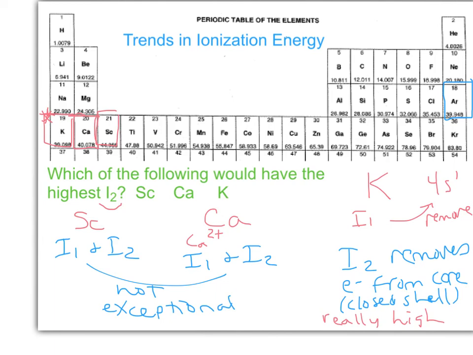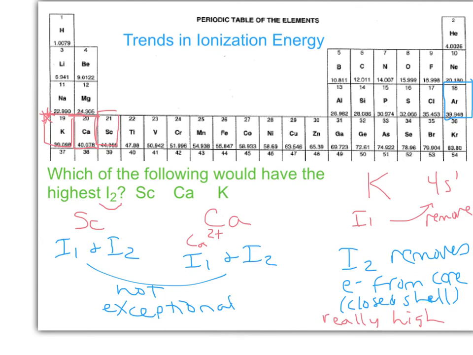For scandium, we removed one 4s electron, then another one, and we would still have 3d1, so again, nothing exceptional. For calcium, we'd remove both 4s electrons and end up with the argon configuration, so I3 for calcium would be very high.